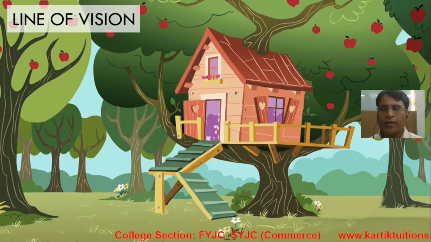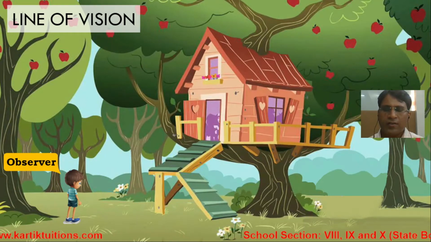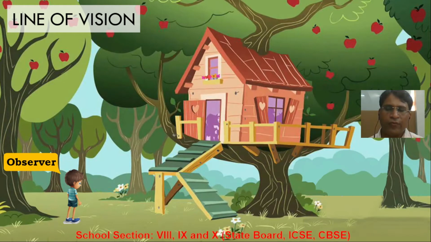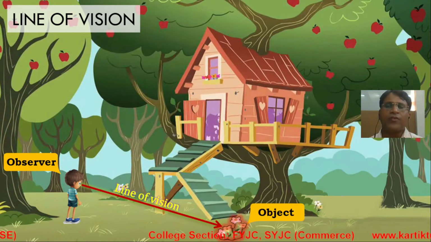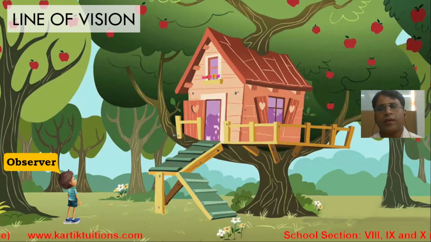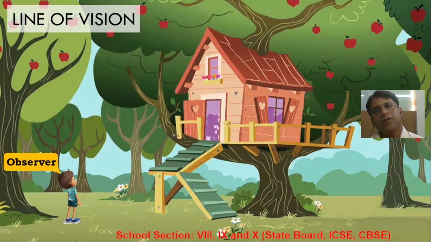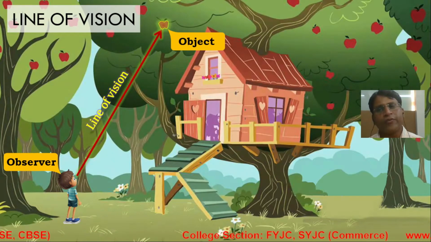Let's understand each term one by one. Imagine you are standing here, you look at the flowers. Now when you look at the flowers, the ray of vision from your eyes to that object is your line of vision. Same way, you look at the apple on a tree. Now when you do that, the ray of vision reaching the object is your line of vision.